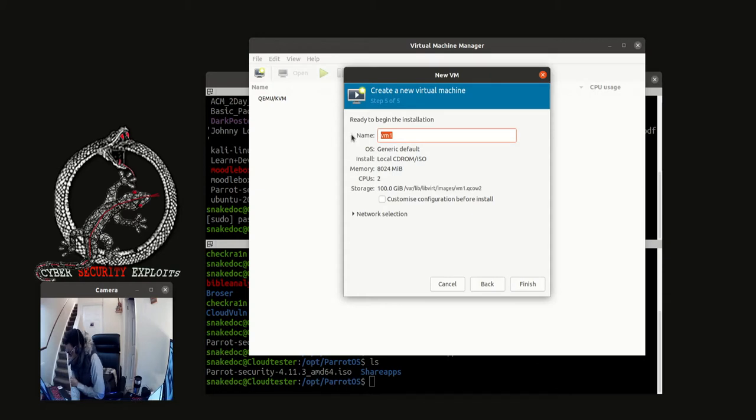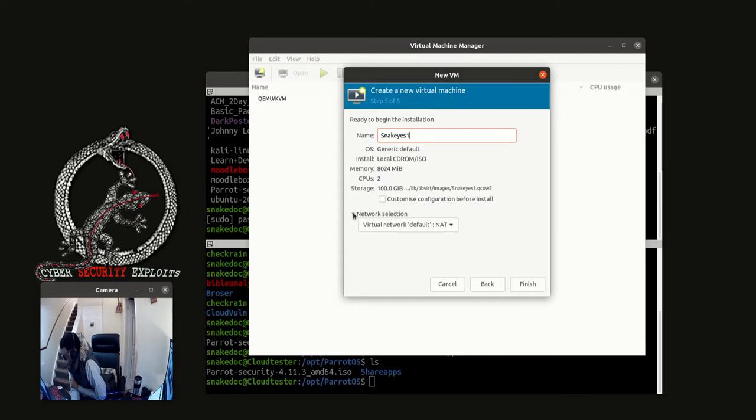So we are going to give it a name of the operating system. We'll call it, we just call it Snake Eyes 1. So those are the details of the ISO.